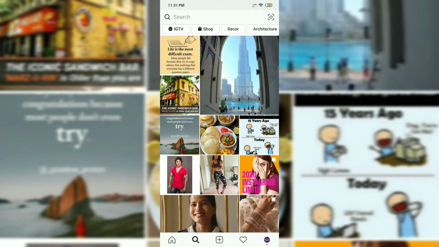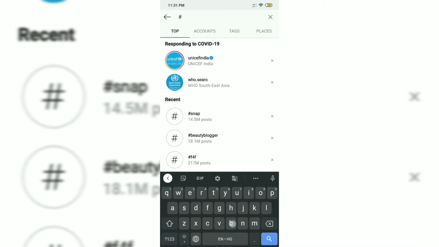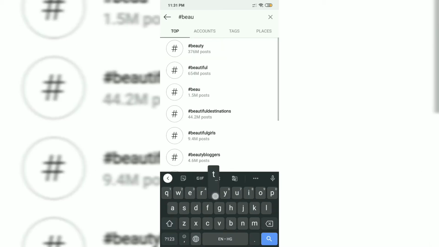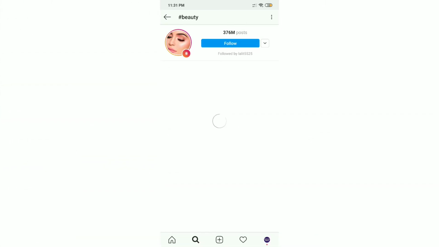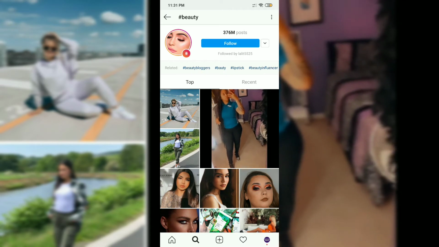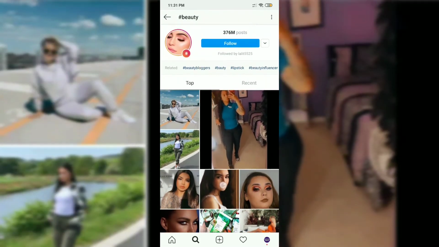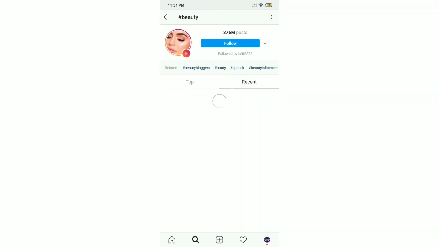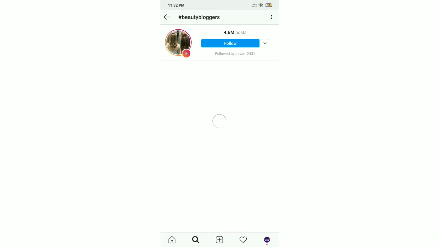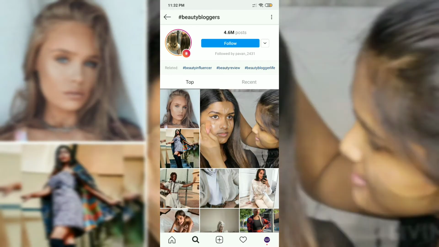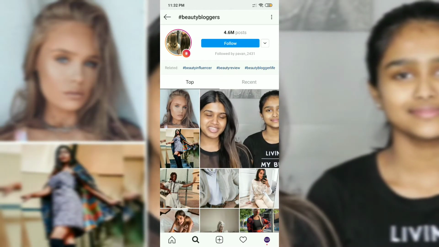When I search for any hashtag over here, let's say this basic hashtag, beauty, there are 376 million posts. Here you can find two sections. One is top, which are the top posts for this hashtag, and the other is recent, where people have recently used this hashtag in their posts. There you can also find related hashtags. So this is the case with any normal hashtag.